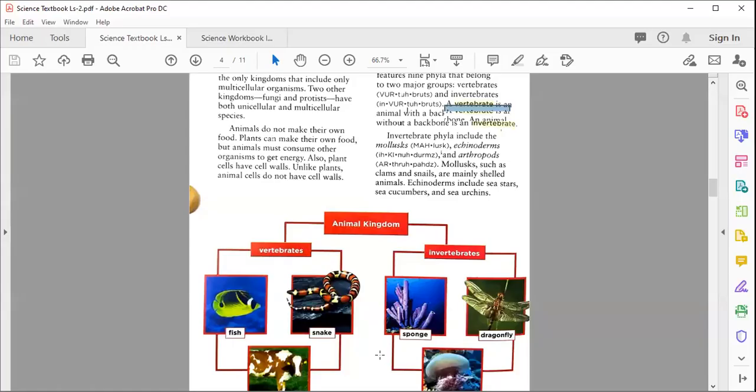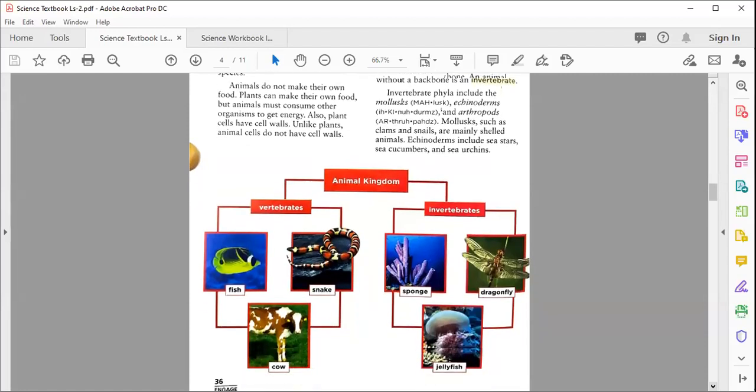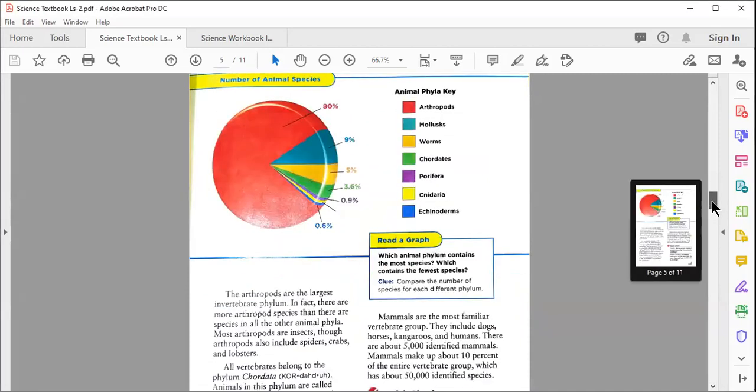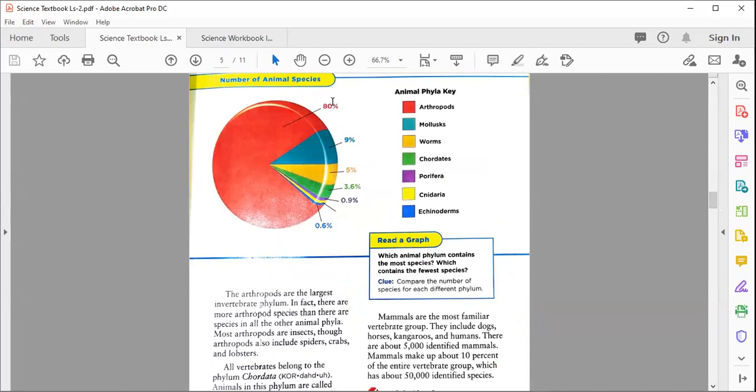After understanding these two things, now I am going to move on to page number 37. So we're going to start our lesson today from page number 37. Here you can see the number of animals and their species. It's just like a chart in a circular form. Here you can see 80% arthropods, 9% mollusks. If you see the 100% of the animals, you can find their percentages.